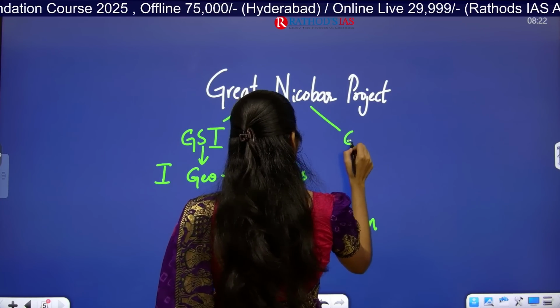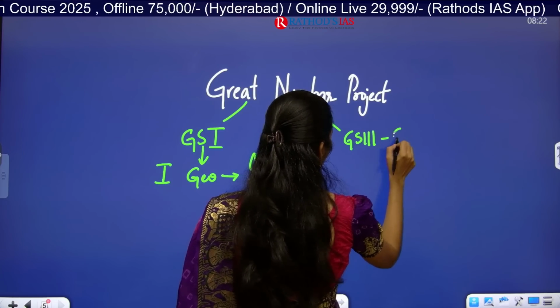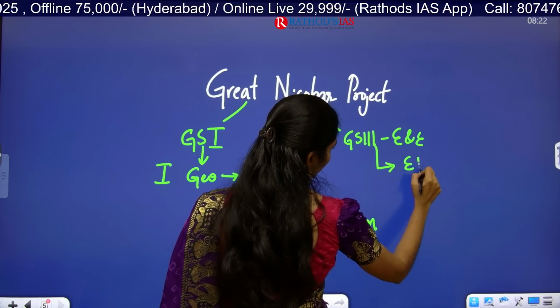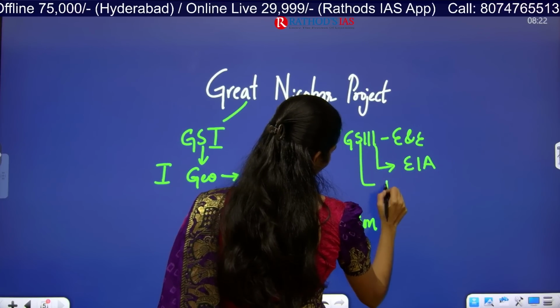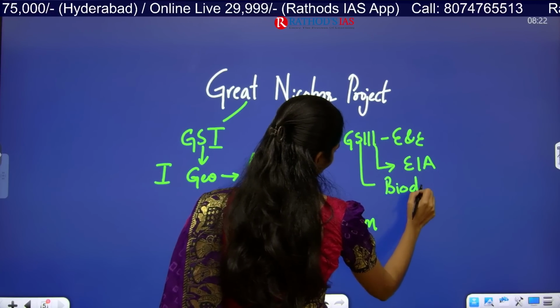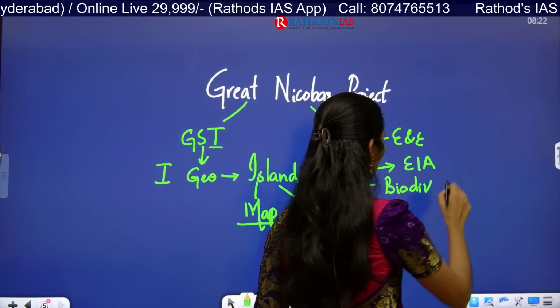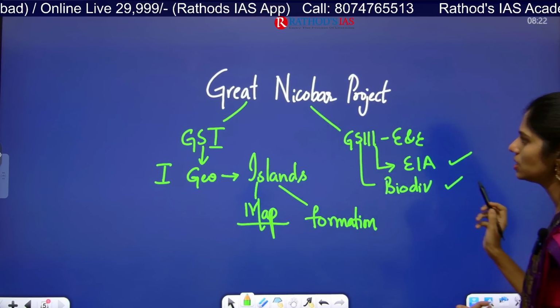The second area is GS Paper 3 under environment and ecology, where we have environment impact assessment and the impact of developmental projects on biodiversity. From these two areas you have to connect this topic.